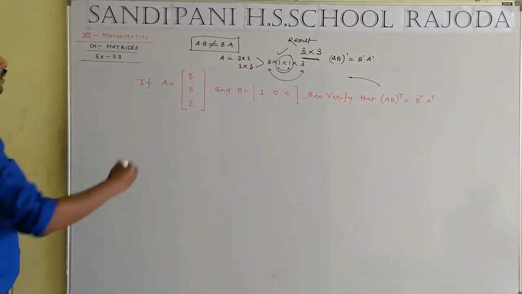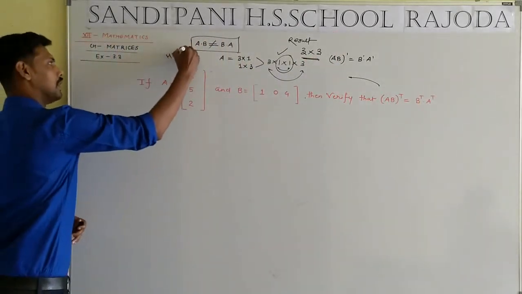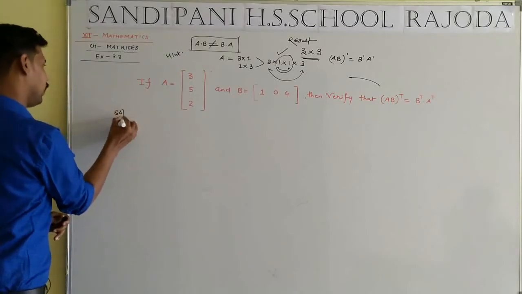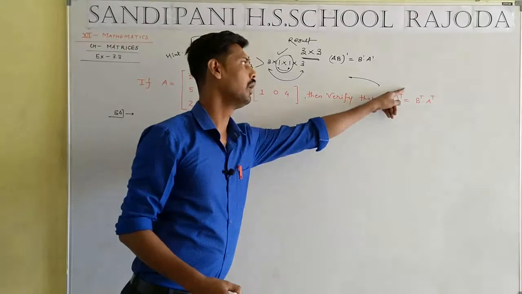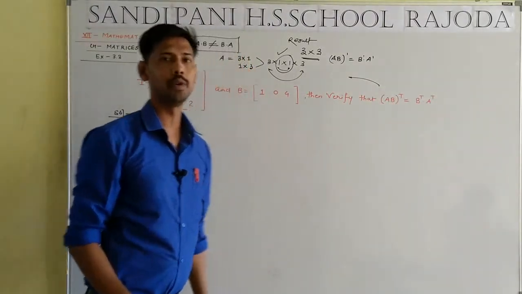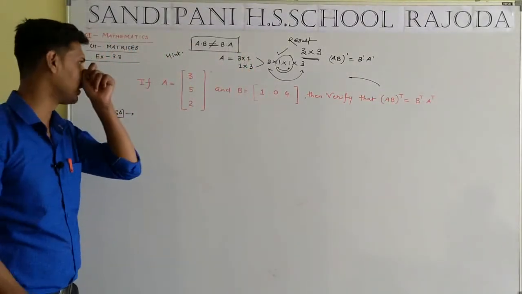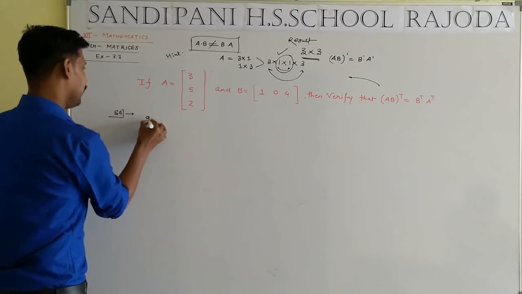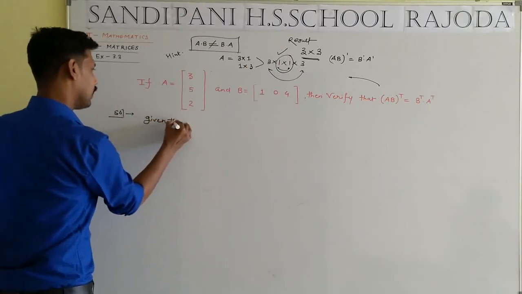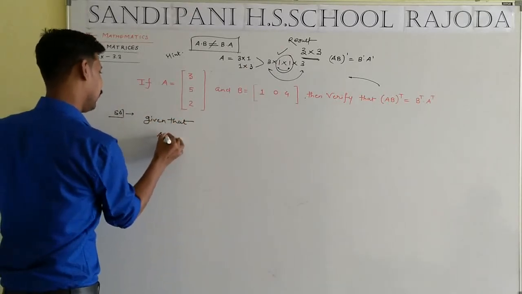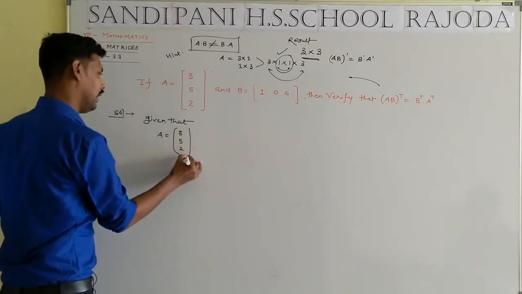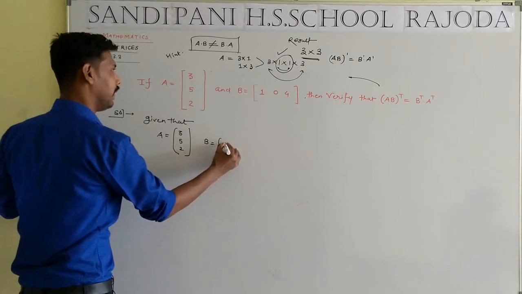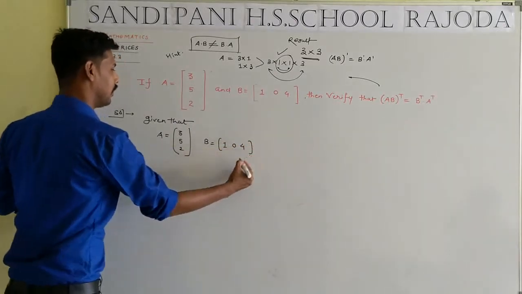Helpful hint for us. Now solution time. What is the demand of the question? (A·B) whole transpose will be equal to B transpose into A transpose. So given that A will be equal to 3, 5, 2 and B will be equal to 1, 0, 4.